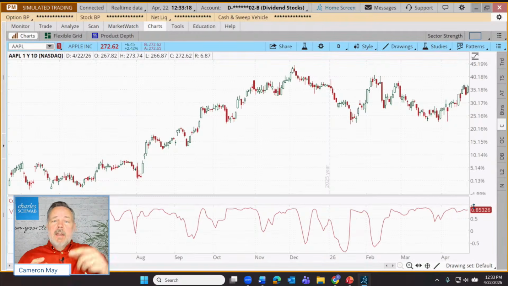On the other hand, if every time the S&P goes one direction, Apple goes the other direction, and that is the pattern for the last 10 days, those are inversely or negatively correlated 100%, and we'd have a value of -1. And finally, if the two just seem to not really be paying attention to one another, sometimes Apple goes up with the S&P, other times Apple goes against the S&P, they're not highly correlated, and that would have a value of 0.